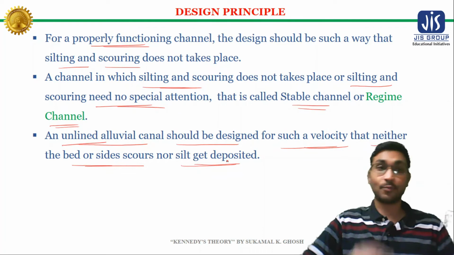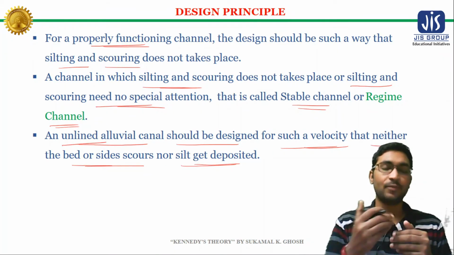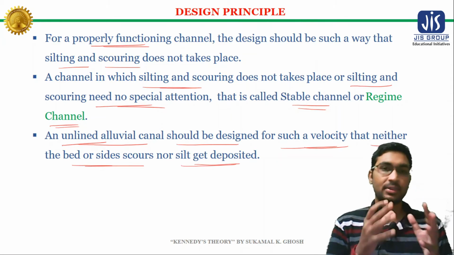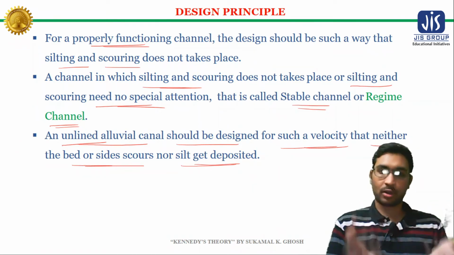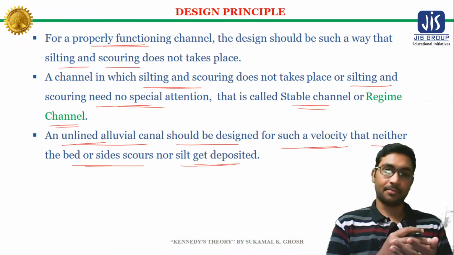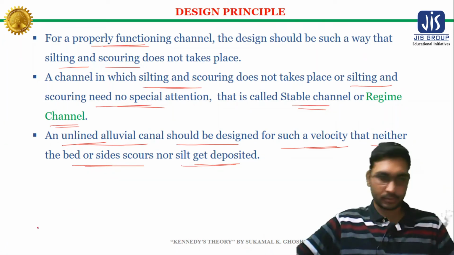At that velocity, silting will not occur, and at the same time scoring will not take place.